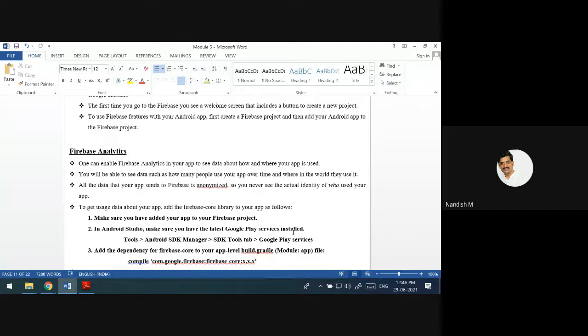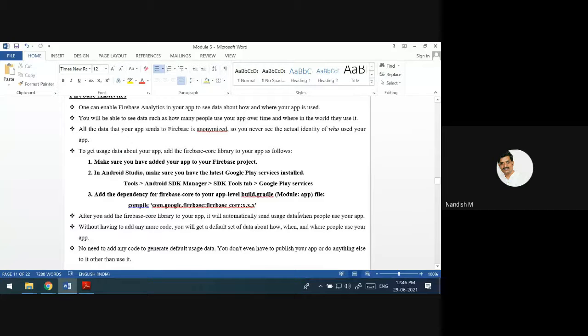Who is going to use your app? Okay. If you want this type of analytics, what are the things you have to add in your code, your app, that should be linked to the Firebase project? After that,